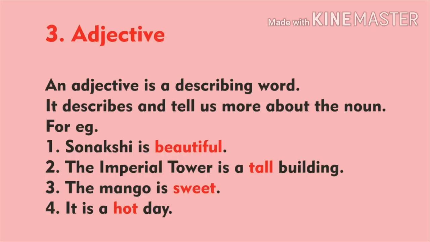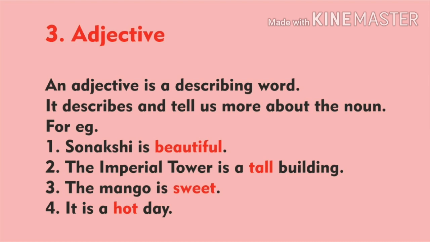So, the third part of speech is adjective. An adjective is a describing word. It describes and tells us more about the noun. For example, Sonakshi is beautiful. So student, how is Sonakshi? Yes, she is beautiful. So beautiful is adjective. Second sentence, the Imperial Tower is a tall building. So student, how is the building? Yes, the building is tall. So in this sentence, the adjective is tall.